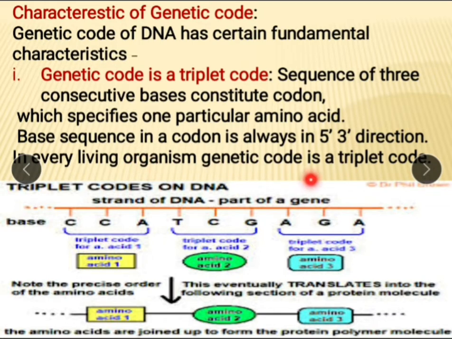In every living organism, genetic code is triplet. See here, the genetic code is triplet, and it is always in 5' to 3' direction.